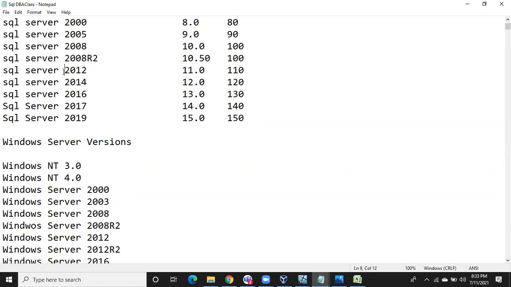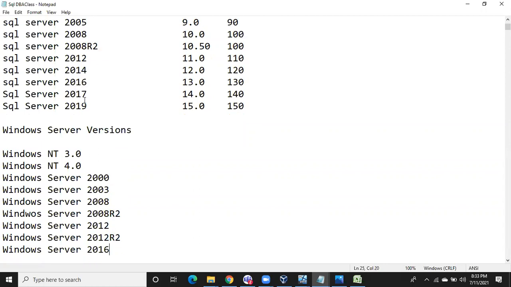We have 2012 for SQL, 2012 for Windows, and we have 2012 R2 for Windows, but we don't have SQL Server 2012 R2. And we have SQL Server 2014, there is no 2014 for Windows Server, and we have 2016. We have Windows Server 2016 also, and there is no Windows Server 2017, and we have SQL Server 2019, and Windows Server 2019 also. Don't confuse: in 2003 there is no SQL Server, 2005 is there in SQL Server. 2014 is there for SQL Server, there is no 2014 for Windows Server. 2017 is also not there for Windows Server.